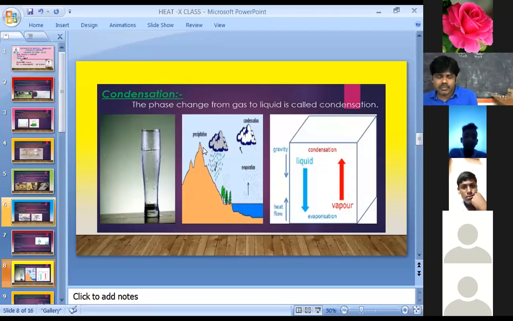Yes, what do you observe here? When you try to dry yourself with the towel, the water molecules are surrounding you. Condensation is a warming process. Okay, so that's why you feel very warm.